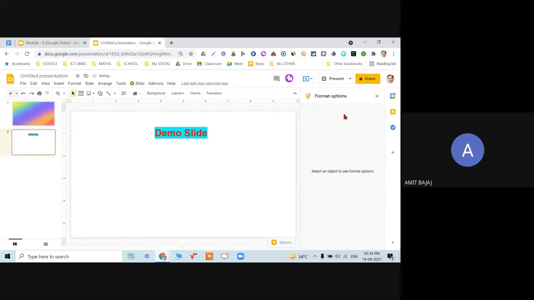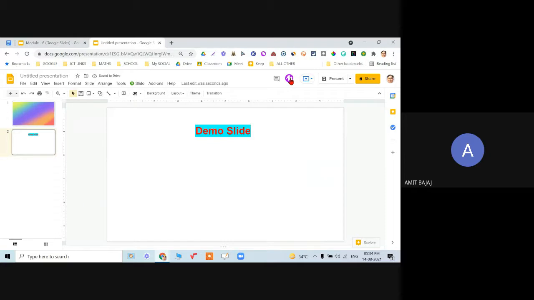The other way to insert your audio is using that Mote extension. Remember, I did talk about this Mote extension in the last class. It is already installed. So when I click on this Mote icon and click to start, this is a demo presentation, and here I am going to add my audio. My students would love to listen to their teacher. Thank you. So 30-second audio can be created in the free version, and click on insert. It will take 10 seconds.